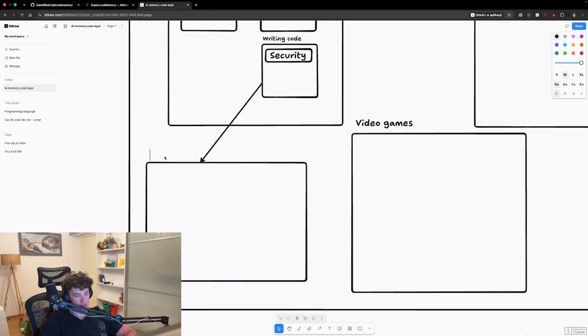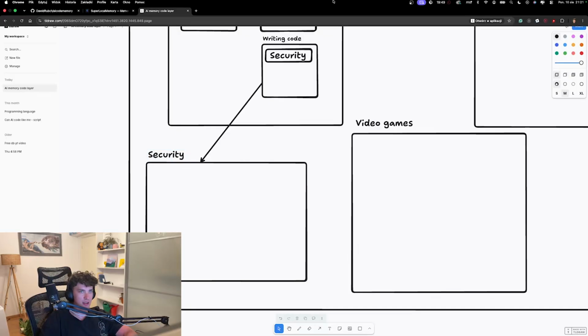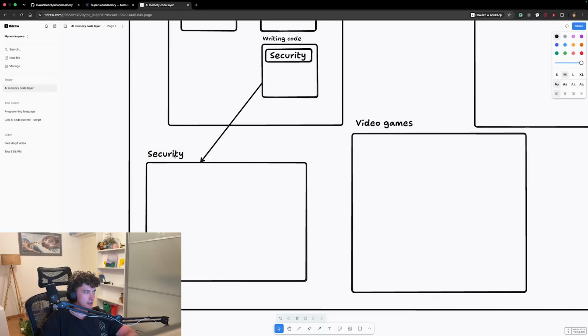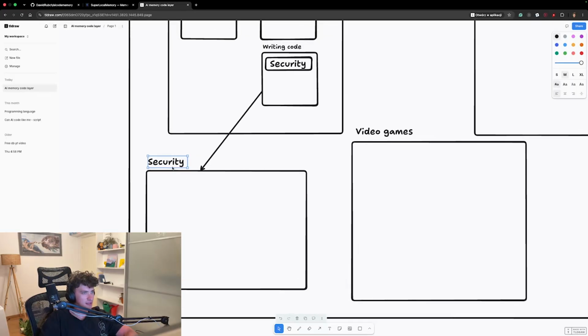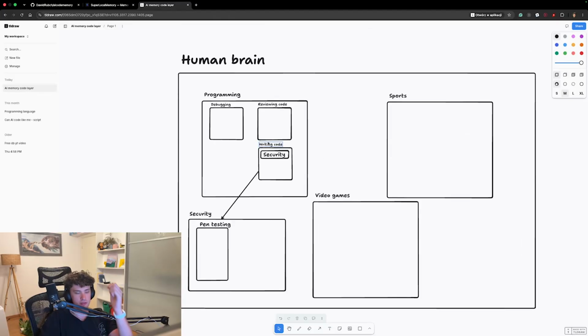I really like to think through stuff like this. It's so much fun. And within security, you might have, let's say, pen testing or whatever. So you can imagine this is how I would imagine memory works.